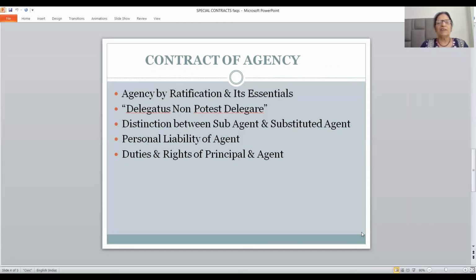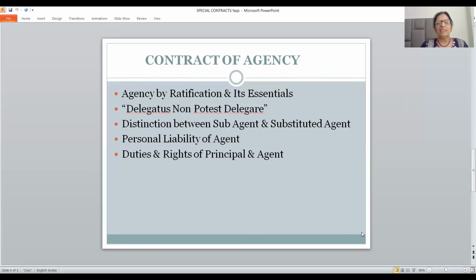Second last question, which has been asked in the previous years in Delhi as well as in DU and other examinations, is the personal liability of agent. As per section 230, we always say, friends, all the acts of the agent are the acts of the principal, provided agent has acted within the authority.